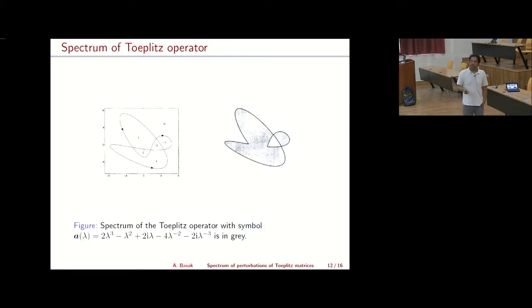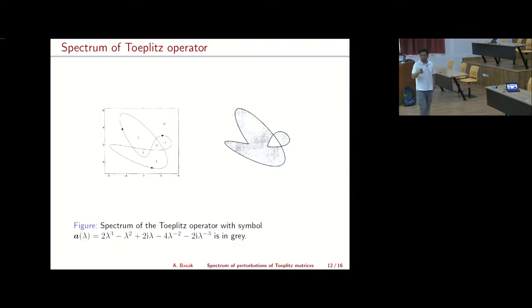So you have some symbol, and then you can compute the winding numbers of this curve for the different parts of this complex plane. You can see that these two regions have zero winding number. The spectrum is the collection of all those regions where you see a non-zero quantity. So this is this gray shaded region. This is the spectrum of this Toeplitz operator with this particular symbol.